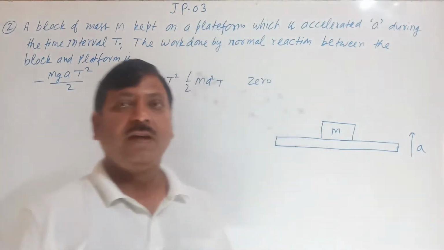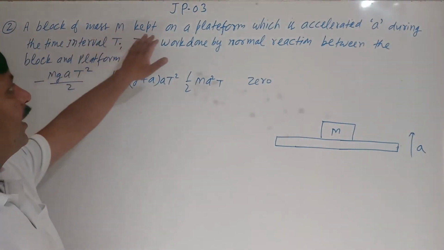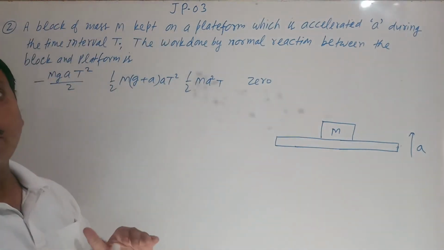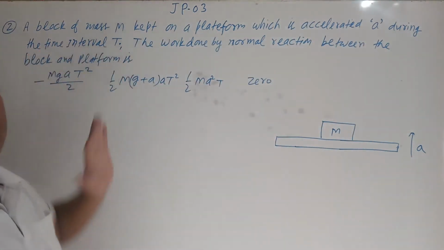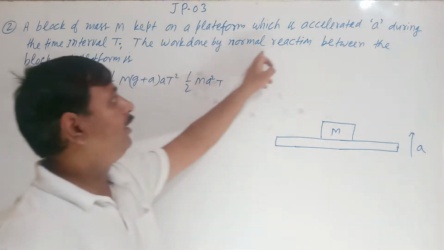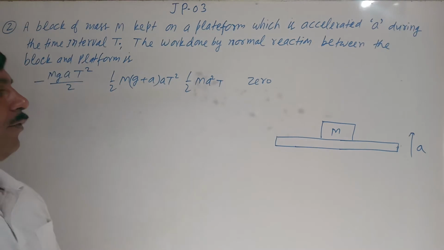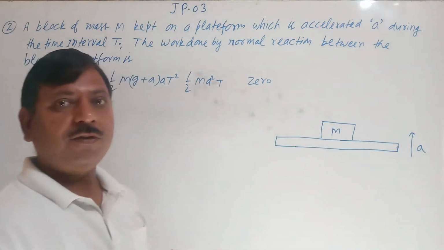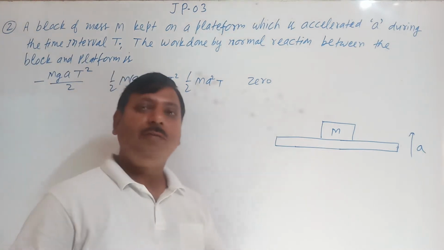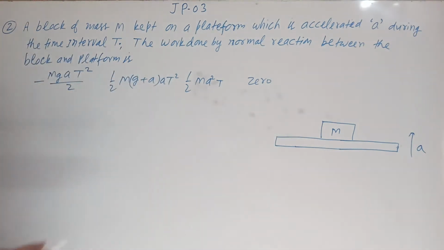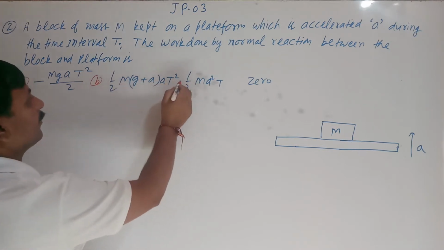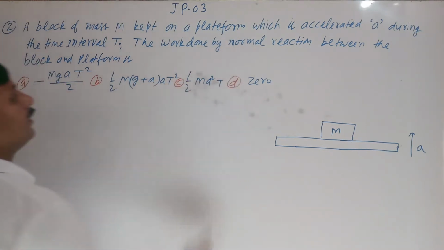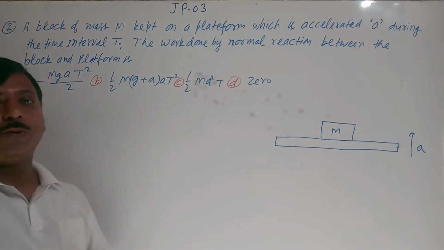And here one problem is there. A block of mass m kept on a horizontal platform is accelerating with acceleration a during time interval t. Find the work done by the normal reaction between the block and platform. Work done by that normal reaction. 4 options they have given. First is m g a t square upon 2, half m g plus a t square, half m a square t, and 0.